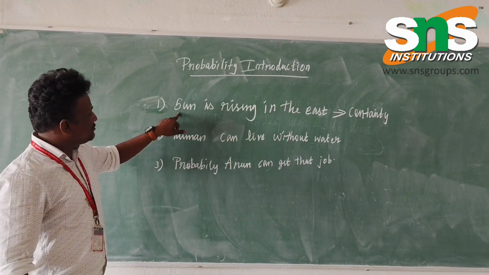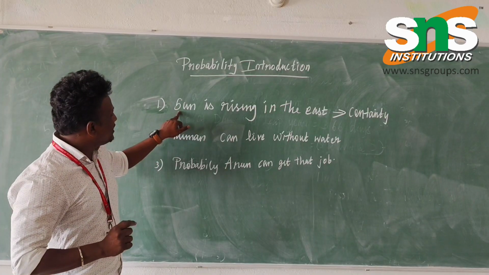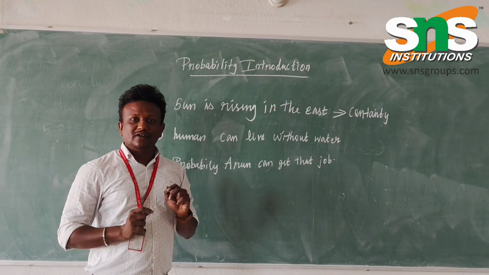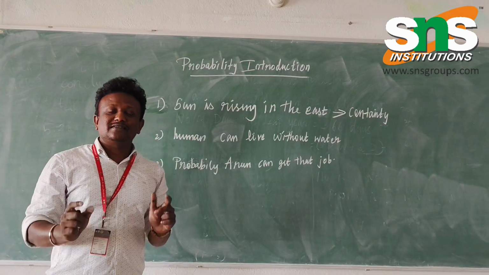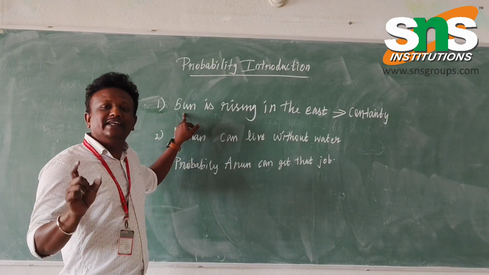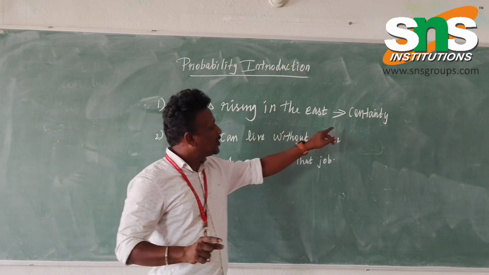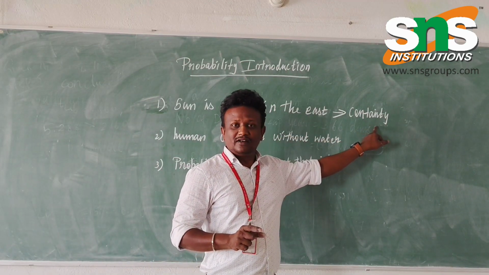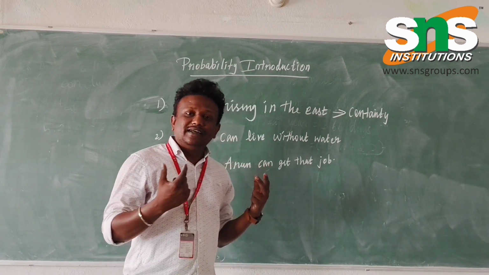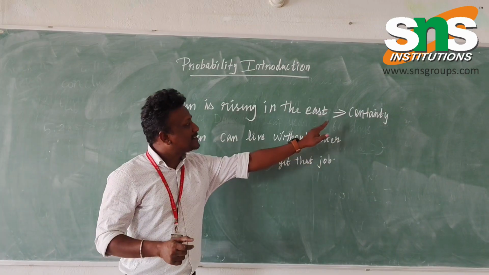Let me read them out, then I will explain. In the first statement, it is saying the sun is rising in the east. It is 100% that everyone has to accept this statement. The sun is always rising in the east. This kind of statement, which we have to accept in daily life, is called certainty.